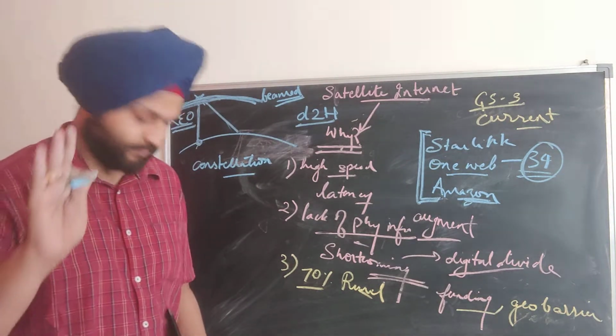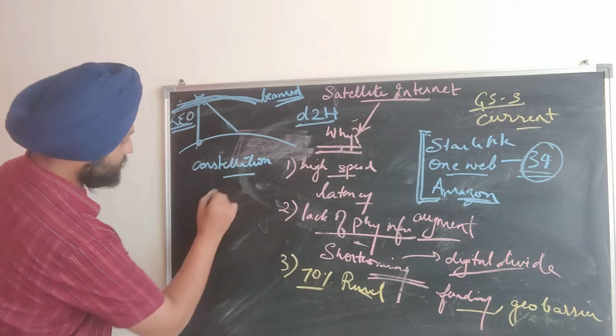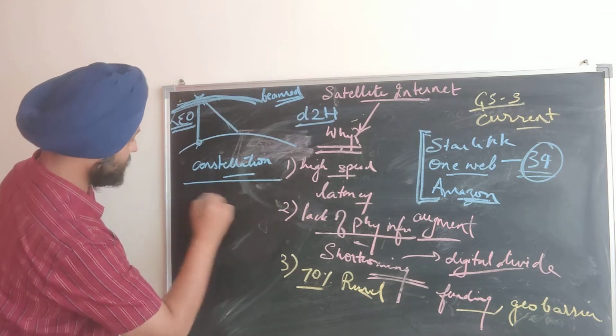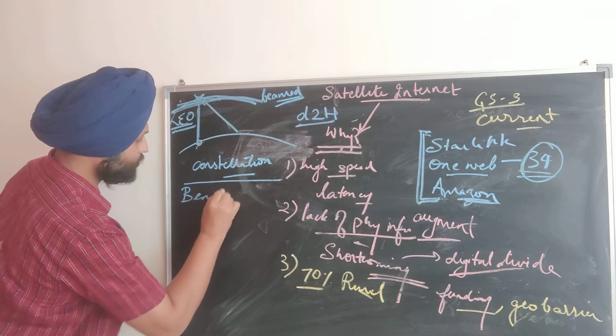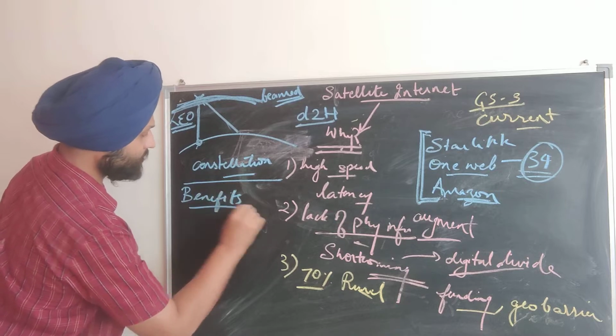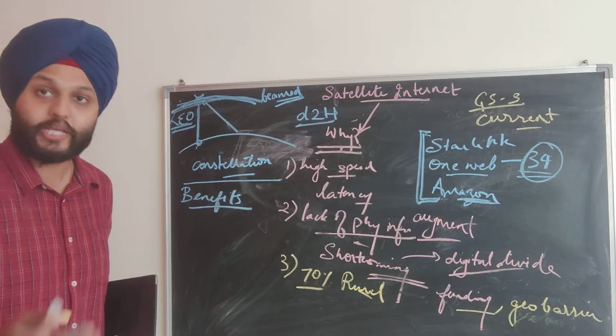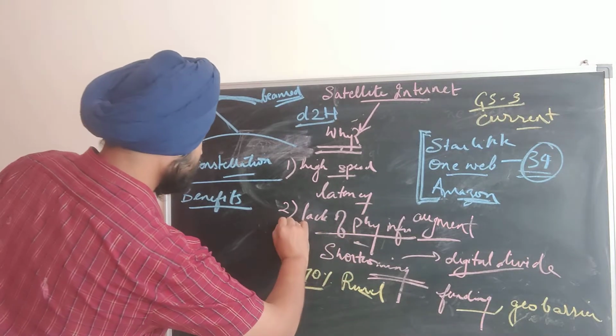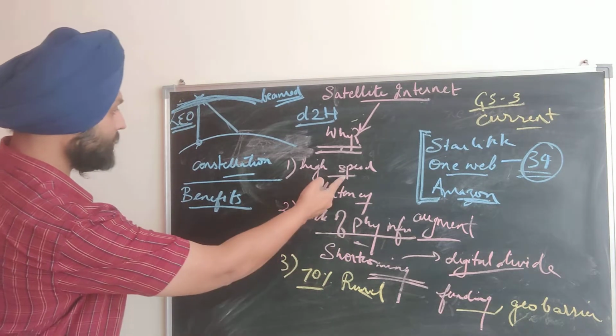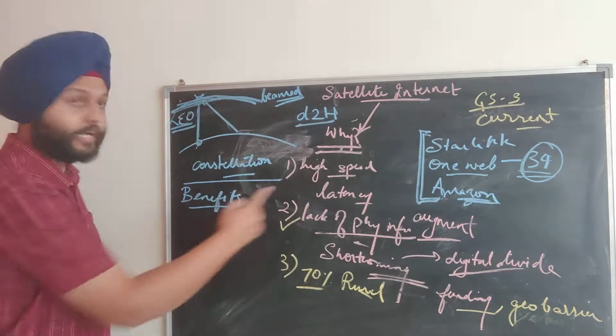Got it? Okay. So now what are the benefits? Let's briefly do this. What are the benefits over here? We are able to overcome the limitations, the connectivity, lack of physical infrastructure. We are able to get high-speed internet, low latency.